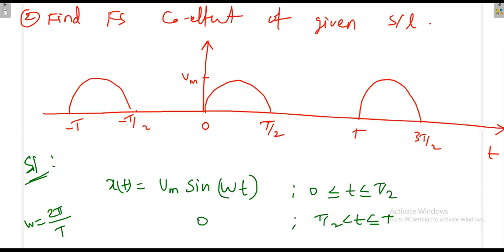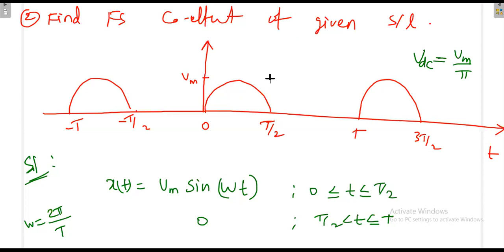Already we know that the average value or DC value of the half wave rectified signal is Vm divided by pi. For the full wave rectified signal it is 2 Vm by pi. That we have seen already, that you know already. But DC value is Vm by pi. That now we'll calculate with the help of our formula. Definitely there will be some average value, and it is positive because it is having values only on the positive side. So the average value is Vm by pi.